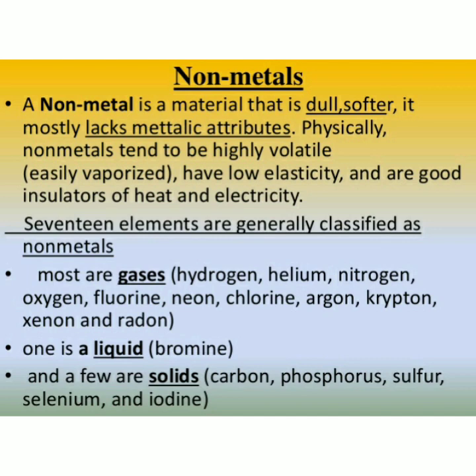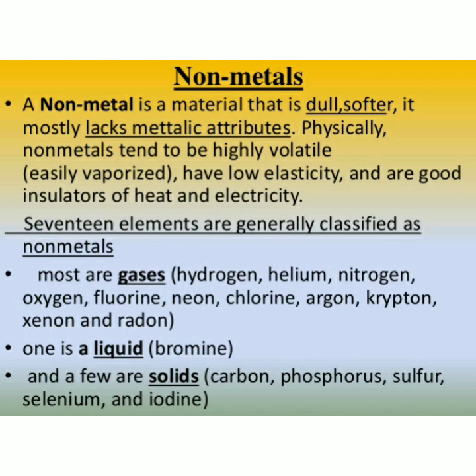Second one is non-metals. Non-metals, as the name suggests, are opposite to metals, which means that their properties are quite different from the metals. Non-metals are those materials which do not possess the characteristics of metals. Materials like coal and petroleum are soft and dull in appearance. They break down into a powdered mass on tapping with a hammer. They are non-sonorous and dull in appearance and are poor conductors of heat and electricity. For example, sulfur, carbon, oxygen are non-metals.